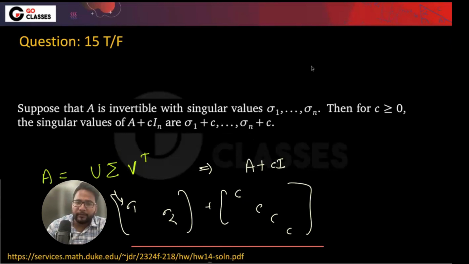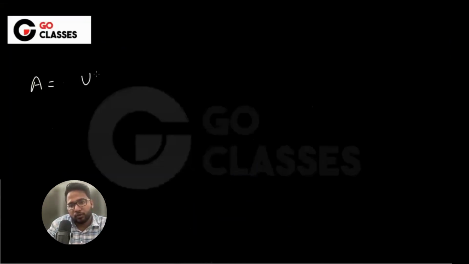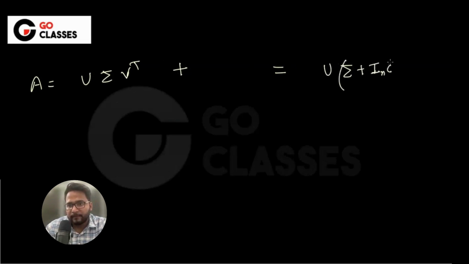If you have A, which is U sigma V transpose, now if I add something here such that ultimately it becomes U (sigma plus C I n) V transpose, let's suppose I add something such that it becomes this.